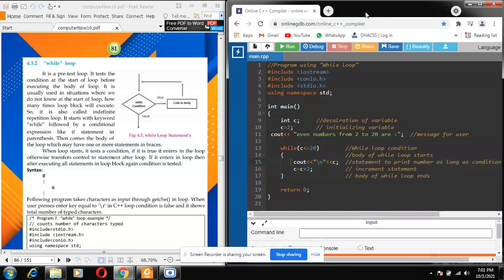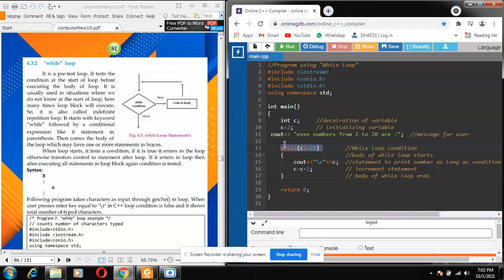For loop is used when you know how many times you have to run a set of statements. And while loop is a pre-test loop. It tests the condition at the start of the loop before the execution of the program. It is usually used in a situation where we do not know at the start of a loop how many times the loop block will execute. So it is also called an indefinite repetition loop.